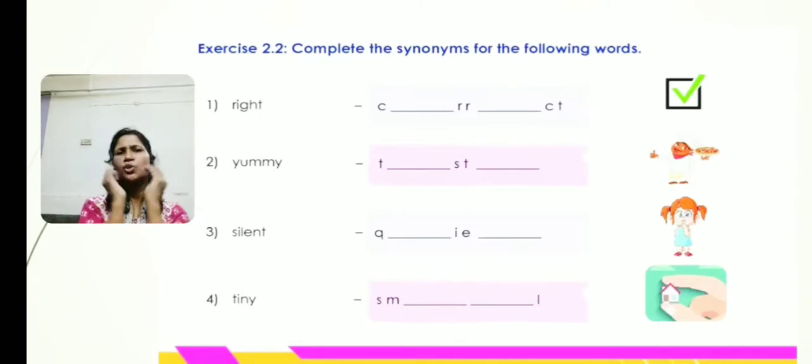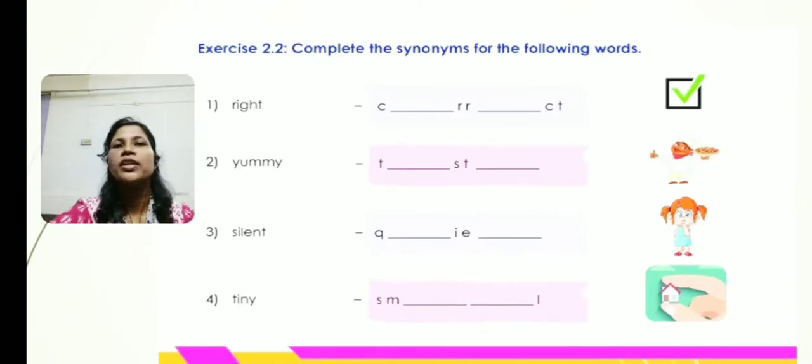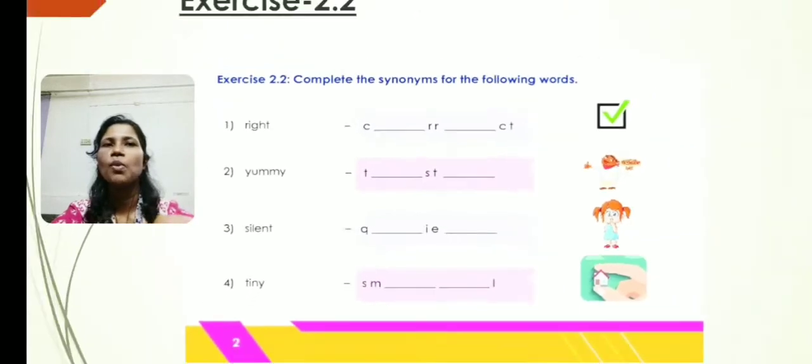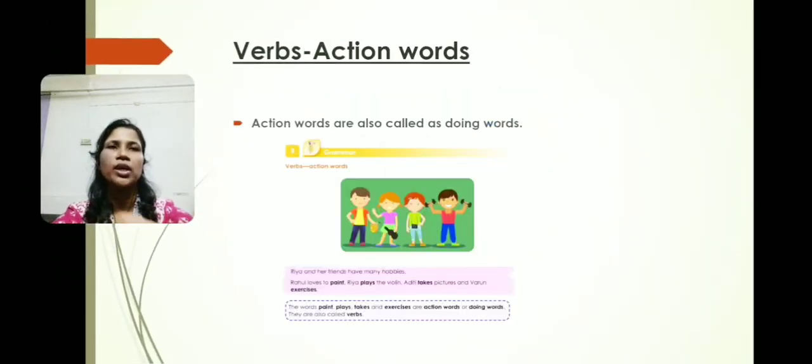Tiny means what? Small. Small in size. The person is holding a house on his finger. S-M-A-L-L, small. So these are the synonyms of each other. That is, right means correct, yummy means tasty, silent means quiet, and tiny means small. These are the synonyms. Okay.